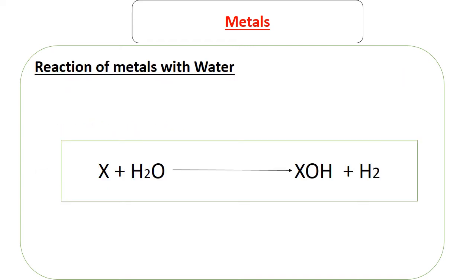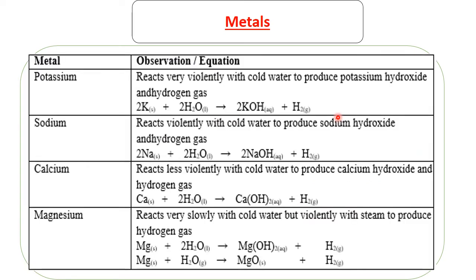The first involves reacting metals with water. So in this experiment, we get a metal and react it with water. What's going to be formed is a base, or an alkali, in short, the symbol of the metal is going to combine with the hydroxide. Then hydrogen is going to be given out. So let's take a look at these reactions and the results.